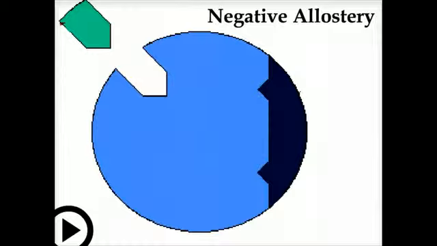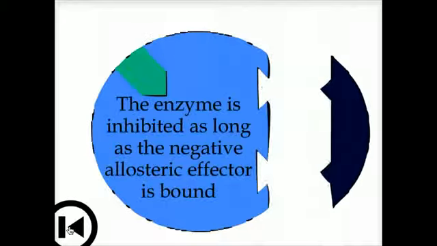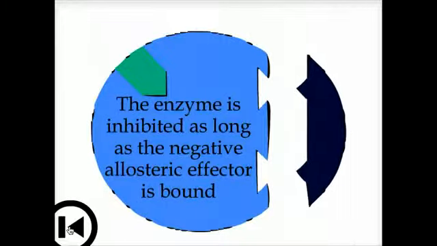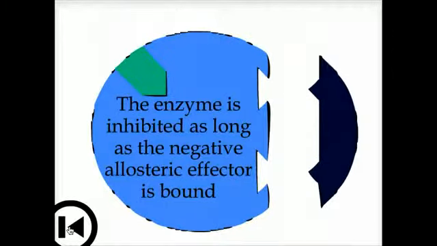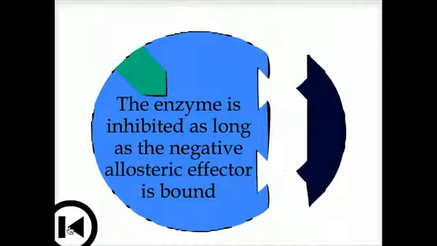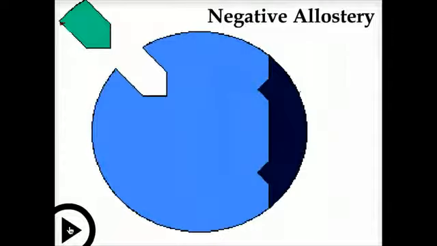As you can well imagine, if there are positive regulators, there is also likely to be negative regulators. In this case, the enzyme is active in the absence of the regulator, but when the regulator binds to the enzyme, it turns the enzyme off. It turns it off because it changes the structure, changing the ability of the enzyme to bind the substrate. When the negative regulator comes off, the enzyme again is active.